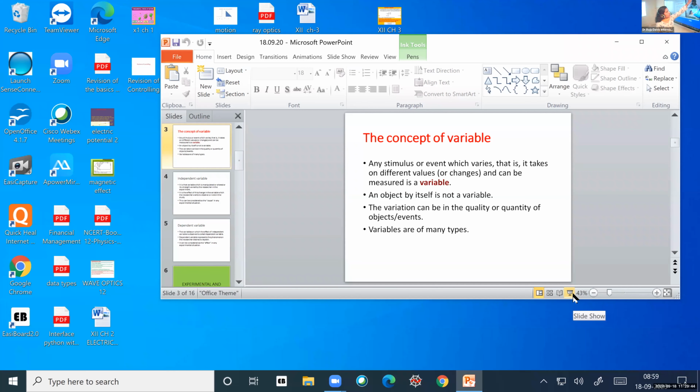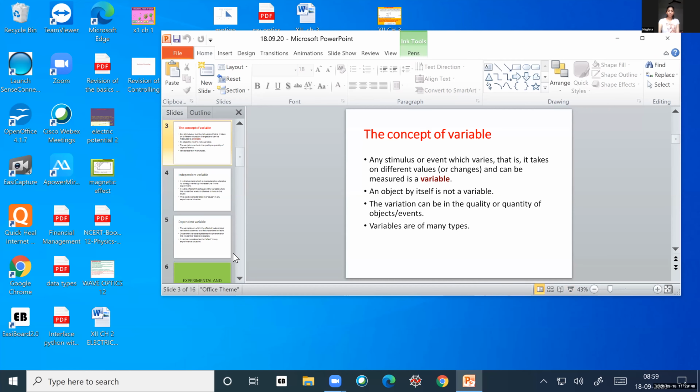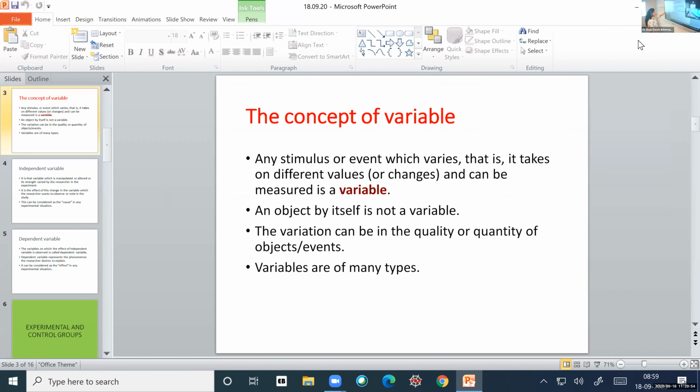Presentation? Yes, ma'am. Okay. This topic, I know it can't be digested so easily. It requires so much amount of reading. Even after 5 or 6 or 7 years of studying psychology, people even today confuse these independent and dependent variables. So it's okay if you didn't understand it completely.